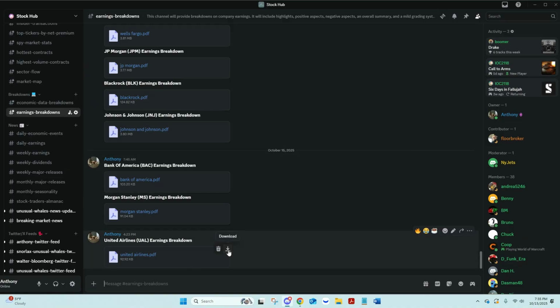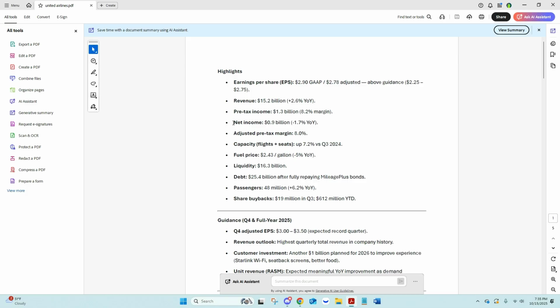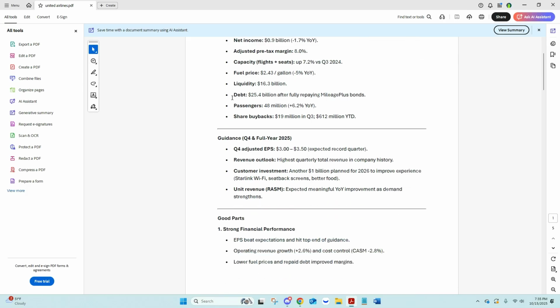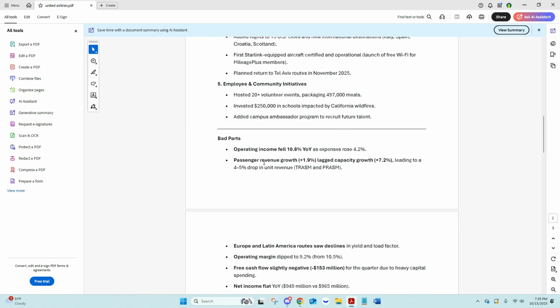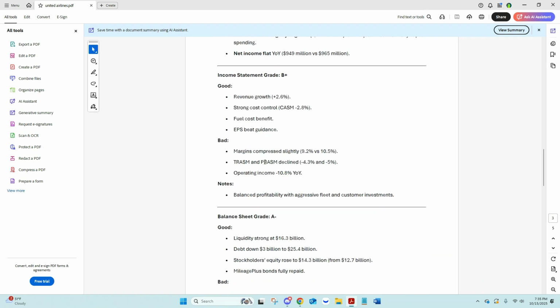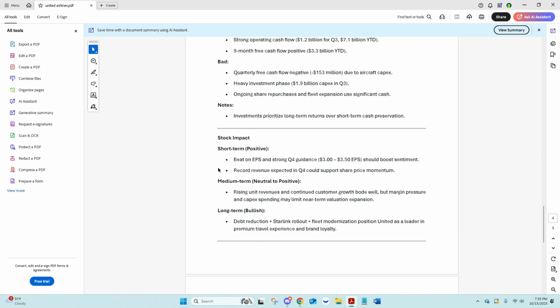Earnings breakdown, this is big right now. This is a great place for investors. If you're investing in the actual company, I highly suggest looking at this, because I do have a background in finance. So I'm going to go over the highlights here, your guidance, your good parts of the report, other parts, bad parts, your income statement, cash flow, balance sheet, all that info is in here. Kind of how I'd see the stock impact.